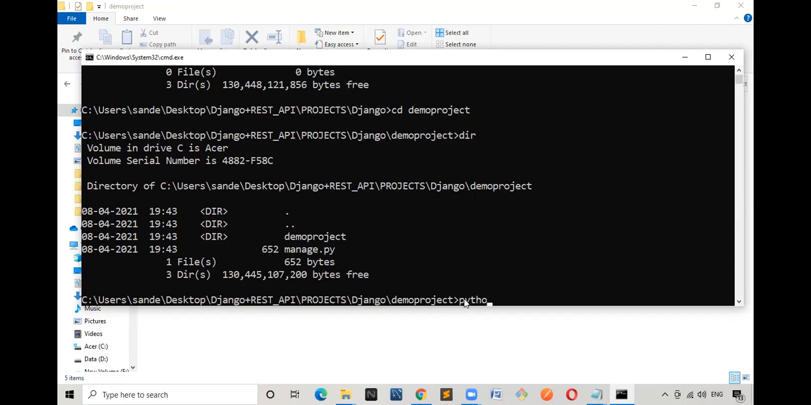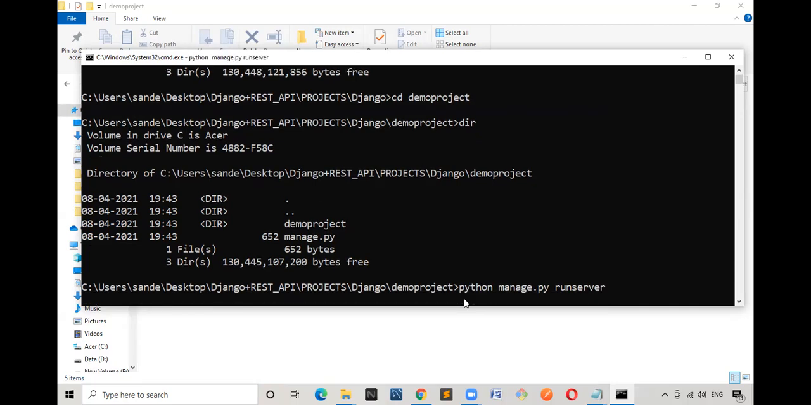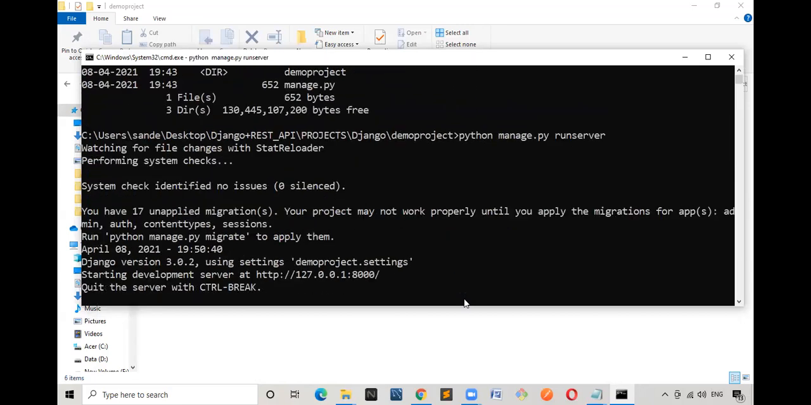What is the command? python space manage.py space runserver, that is the command. If I click enter, you only observe, the server will be executed. It will take some time. See here, the server got executed. I will copy this, and go back to the browser.